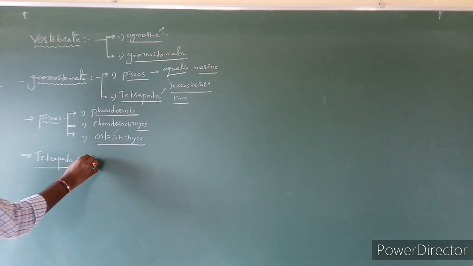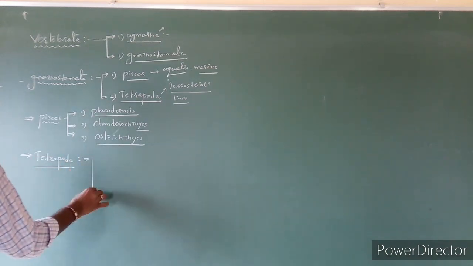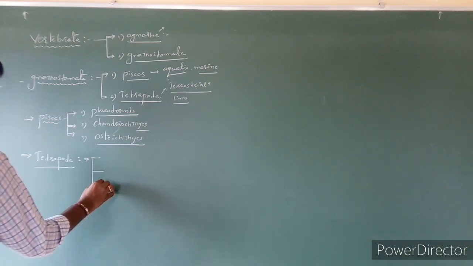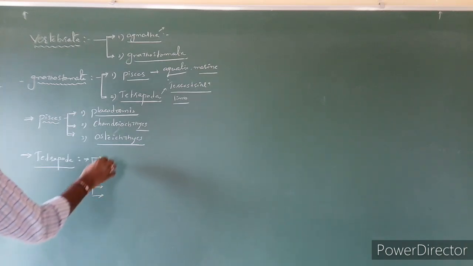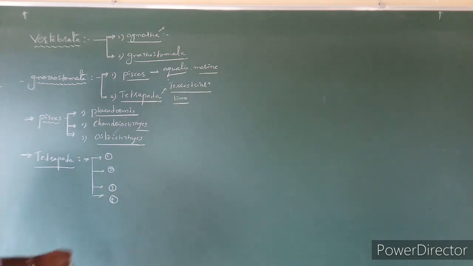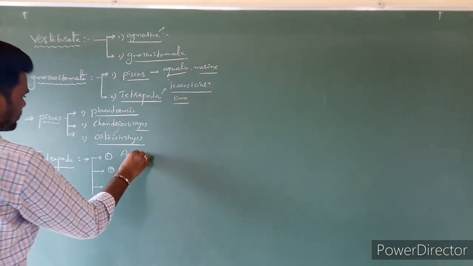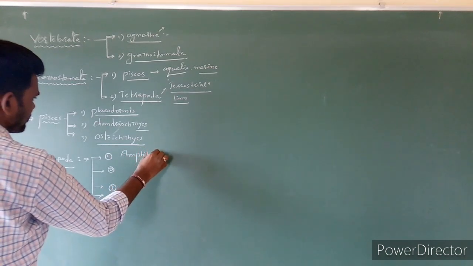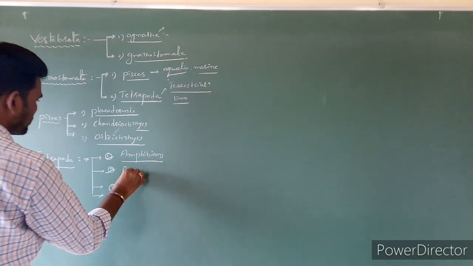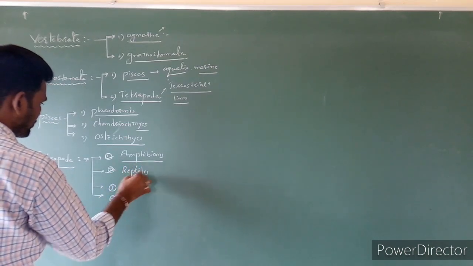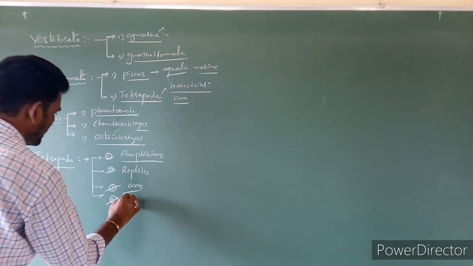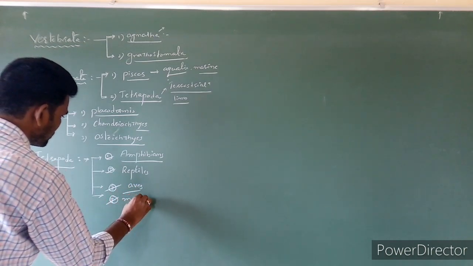Tetrapoda is again divided into four classes. These are, first one is amphibians, second one is reptiles, third one is aves, and last one is mammals.